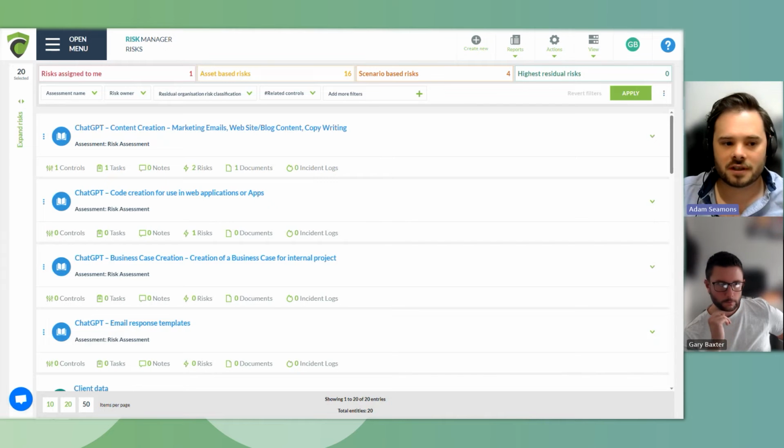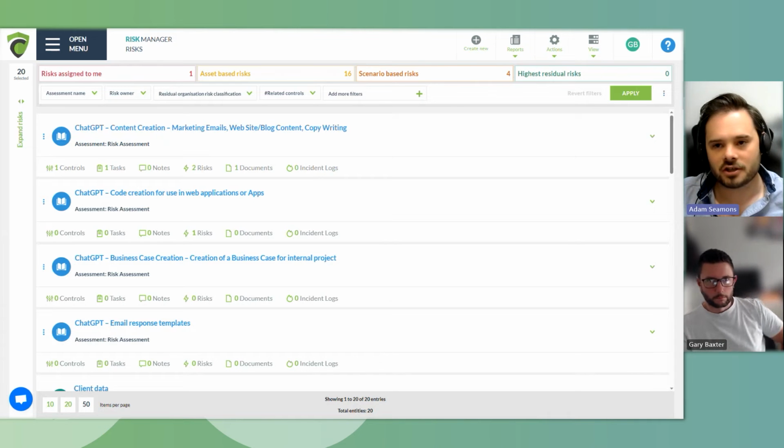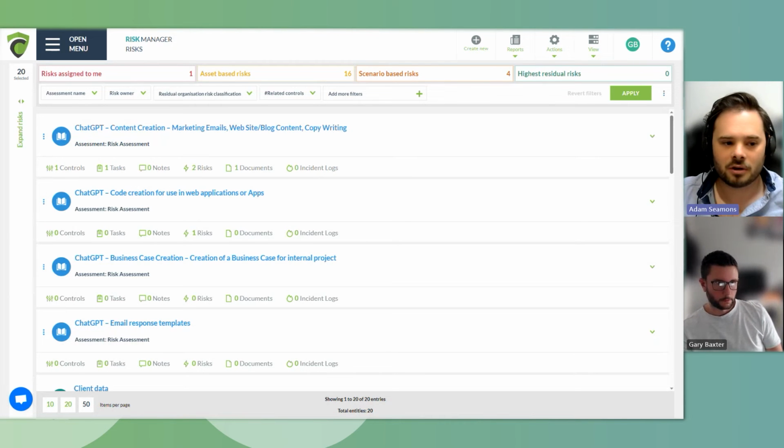This introduces or could introduce unforeseen vulnerabilities and threats into the source code and the software. The developers themselves, as they haven't produced the code, may not fully understand the implications of the changes that they're putting in place, which could cause other security issues or stability issues within the software. Gary, could you show us a little bit about the risks associated with code creation for web applications or apps?